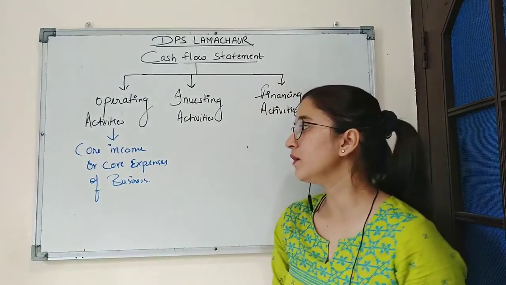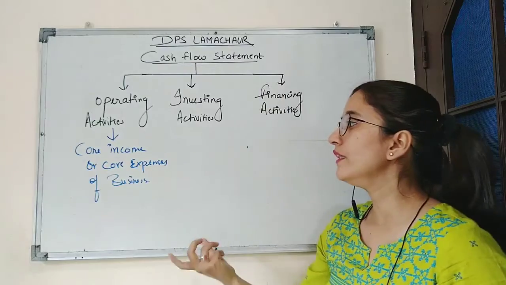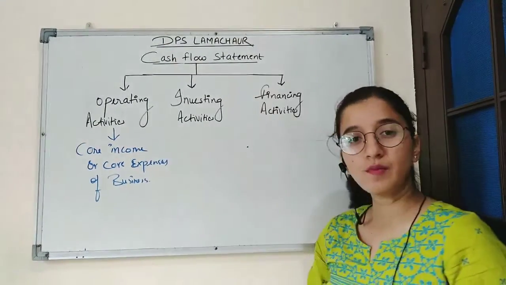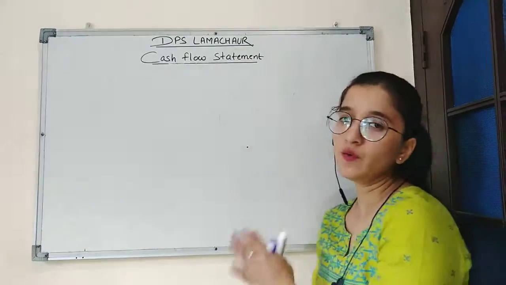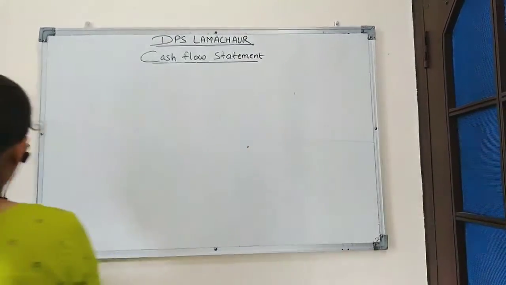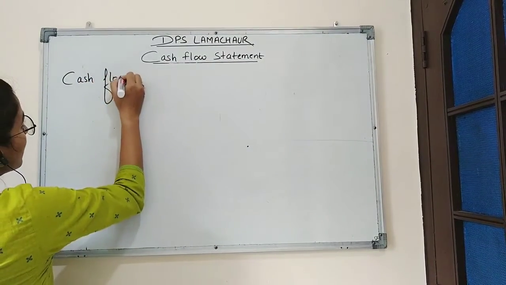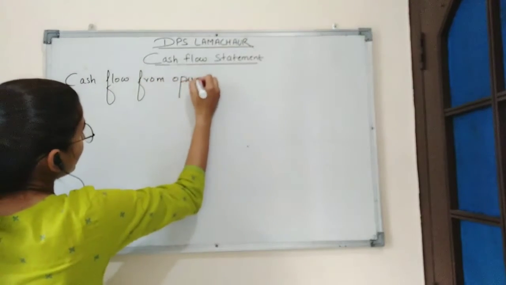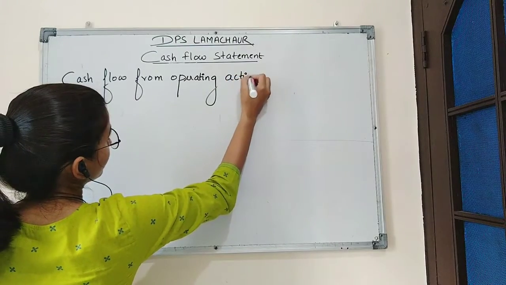So all the income which is related to the production of the business or all the expenses which is related to the production of the business is considered as operating activities. So here we will discuss cash flow from operating activities.